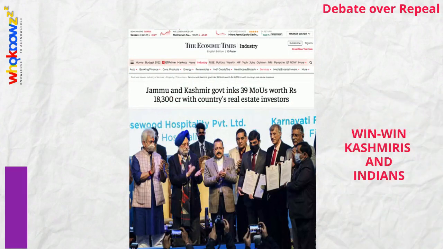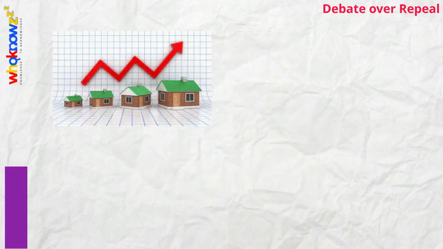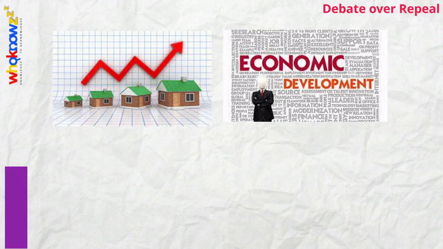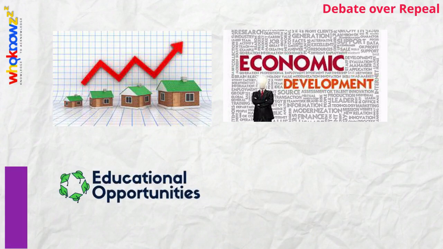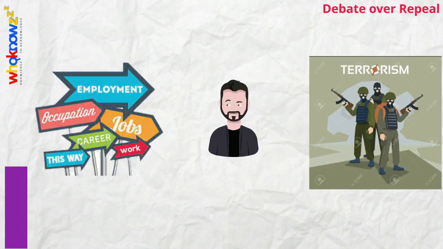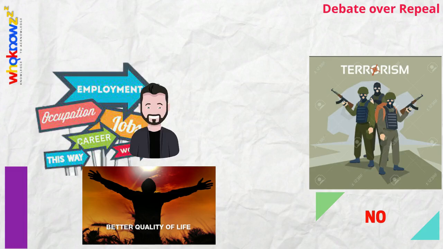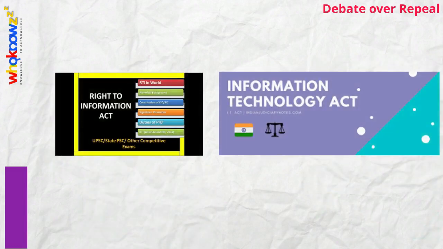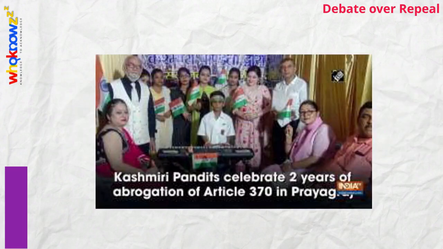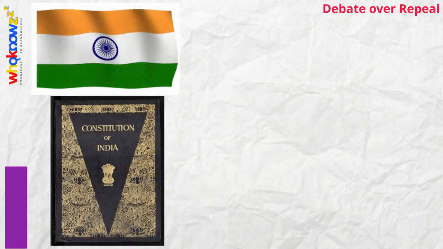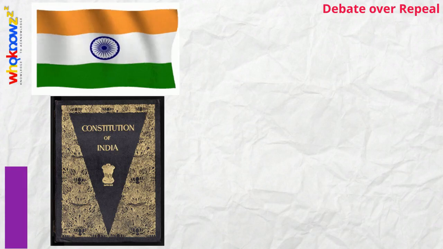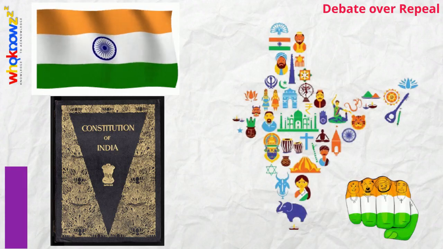With increase in outside investment, land prices will increase, economic development will take place, education opportunities will increase, youth who were hitherto engaged in terrorism or militancy will get employment and can hope for an improvement in their quality of life. Further, when Kashmiris come under Indian laws, they would be able to take benefit of all Indian government laws like RTI, IT Act, etc. Kashmiri Pandits would also be able to return to the valley to their rightful homes. With one flag and one constitution, even psychologically, people would feel well integrated within India.